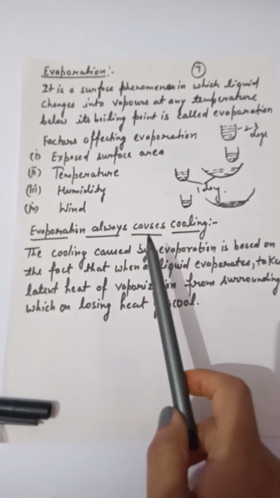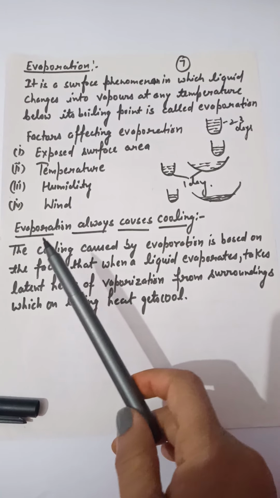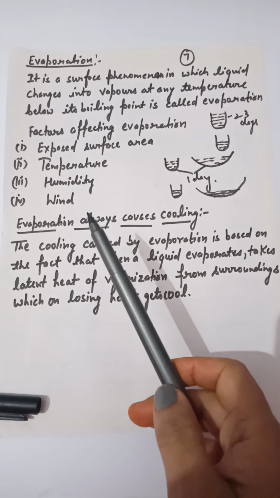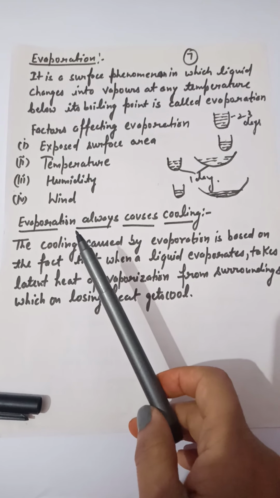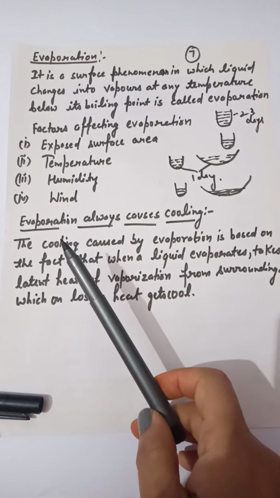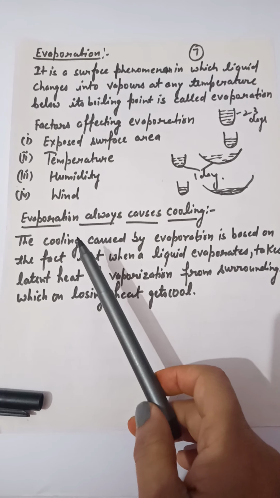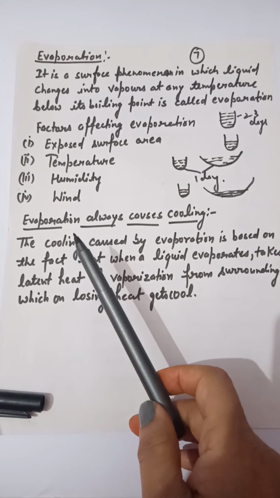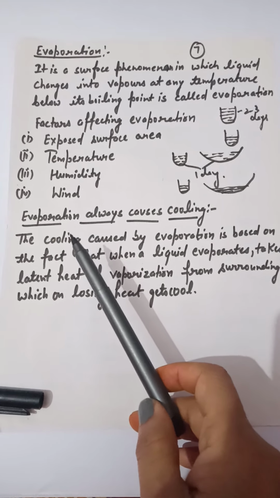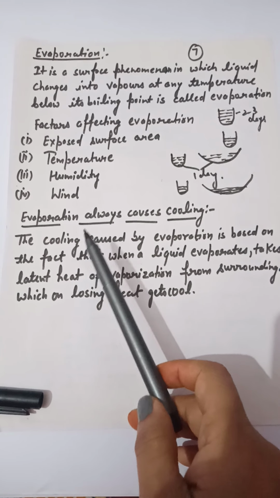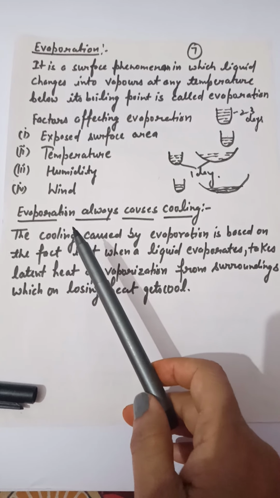Now the next one is, evaporation always causes cooling. Now how can we say that evaporation always causes cooling? Generally we see that if we apply nail paint remover on our nails, we feel cool. Why do we feel cool? Because when we apply acetone or remover on our nails, it takes the heat from the surroundings and gets evaporated. When it takes the heat from the surrounding area, it becomes cool, so we feel coolness after evaporation.